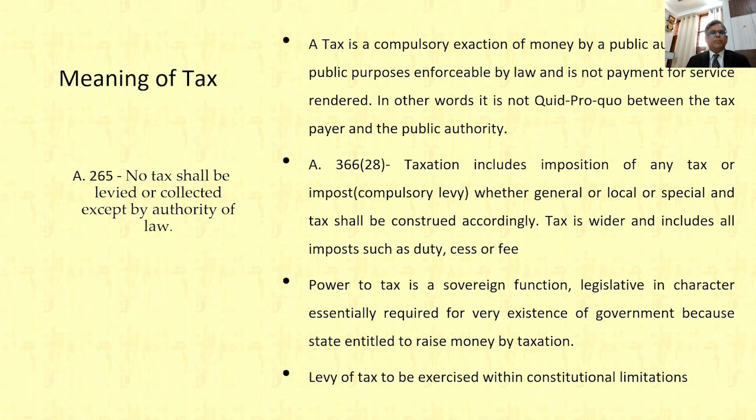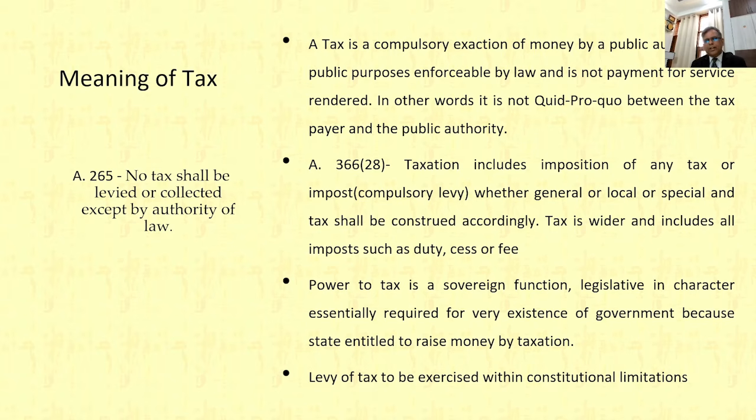Right. So firstly, the meaning of tax. There is Article 265 in the Constitution of India which gives authority to the legislature for levy and collection of tax. No tax shall be levied or collected except by authority of law, meaning thereby that for any collection or levy of tax, there must be a law, and importantly, the law must be enacted by a competent legislature. Not only that, tax shall also be levied in accordance with law, and only by authority of law could tax be levied or collected under the Indian Constitution.